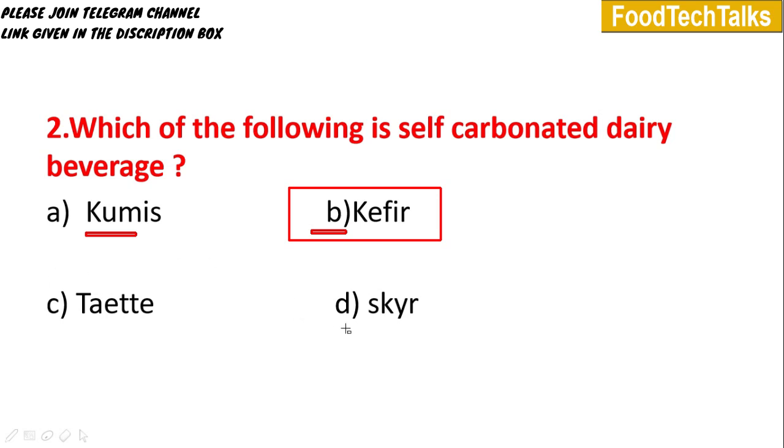Next is Skyr. Skyr is always made from skim milk. It is a low fat product made from low fat milk. During skyr production, we will add starter culture and keep it for fermentation. After fermentation, we will take out the product and go for filtration and removal of the whey protein. The resulting product is called skyr. Tate is produced from fresh cow milk. Into the fresh cow milk, we will add butterwort leaves. Then we will add starter culture and keep it for fermentation in wooden cellars. Then we will get the product Tate.